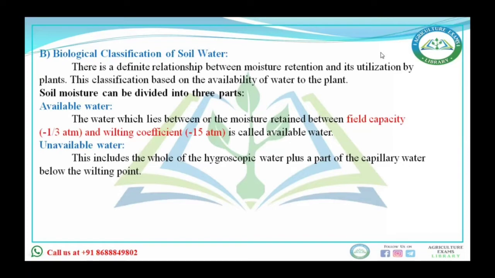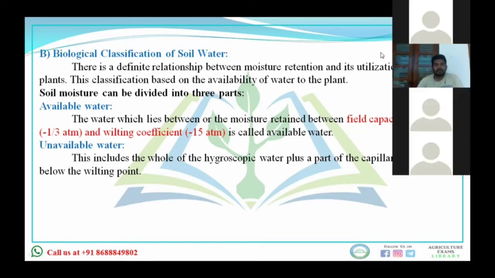In biological classification, we classify soil water, or soil moisture, on the basis of its relationship with the plant, meaning how the plant utilizes the soil water and what the availability of soil water to the plant is. On that basis, we classify it biologically.